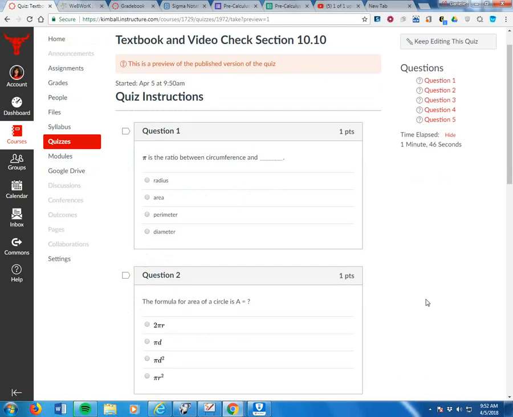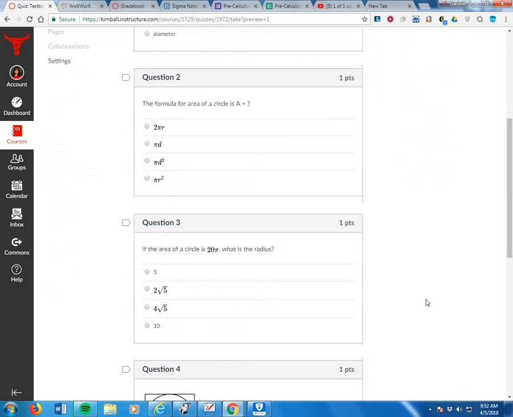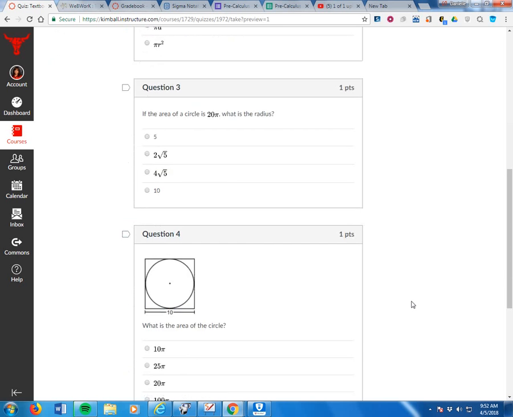Formula for the area of a circle is what? Pi r squared. If the area of a circle is 20 pi, what's the radius? Yeah, 2 square root of 5, square root of 20, because it's pi r squared, so r squared must be 20, so you have to take the square root of both sides to find r, and the square root of 20 simplified is 2 square root of 5.